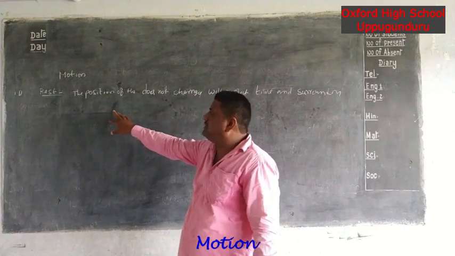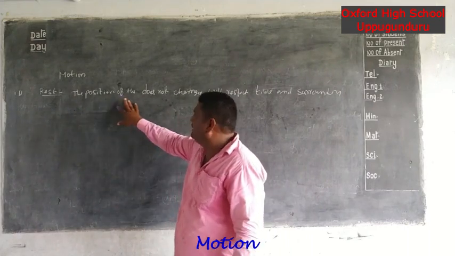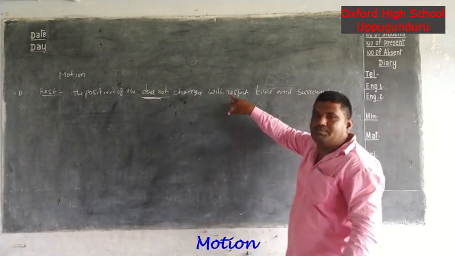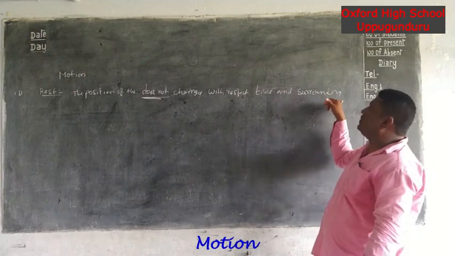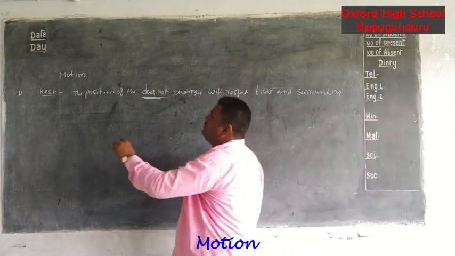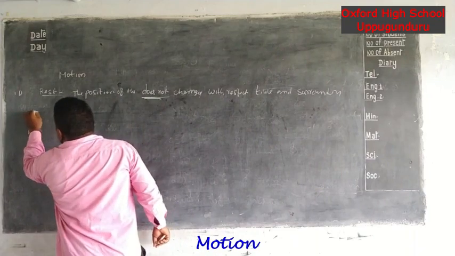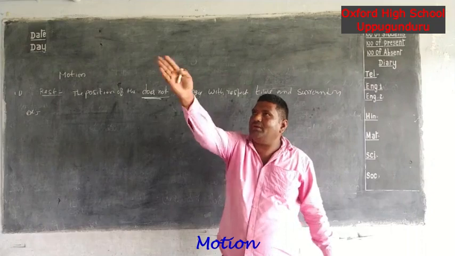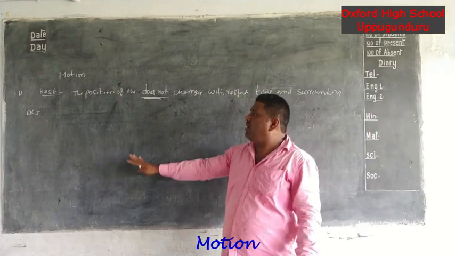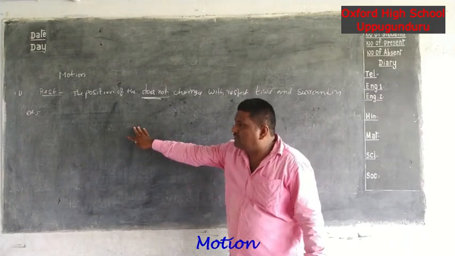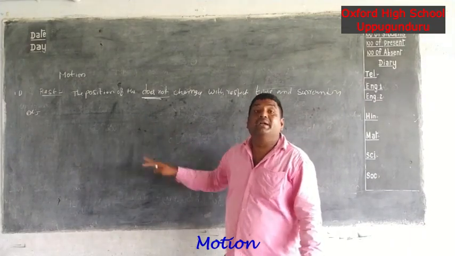What is the definition of rest? The position of the body does not change with respect to time and surroundings. It is called rest. Next, examples of rest: electrical pole, blackboard, fan, wall. These items are always in a rest position. These are the examples of rest.